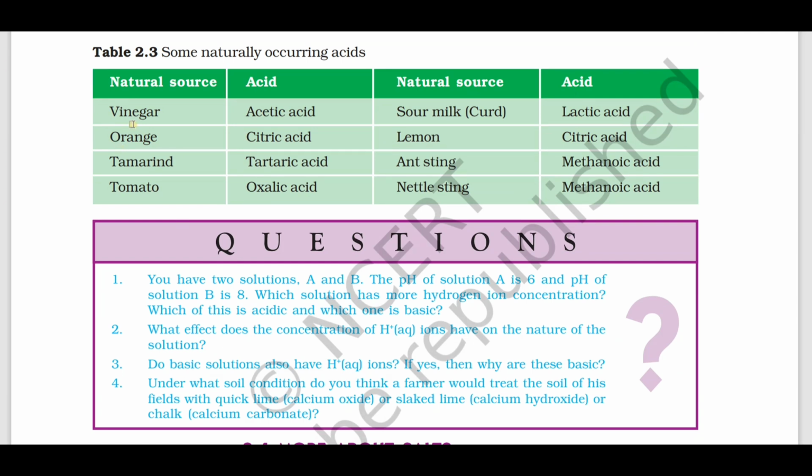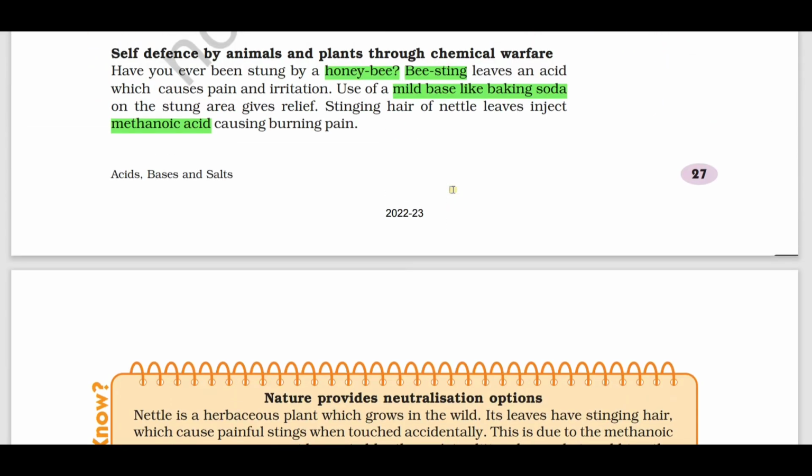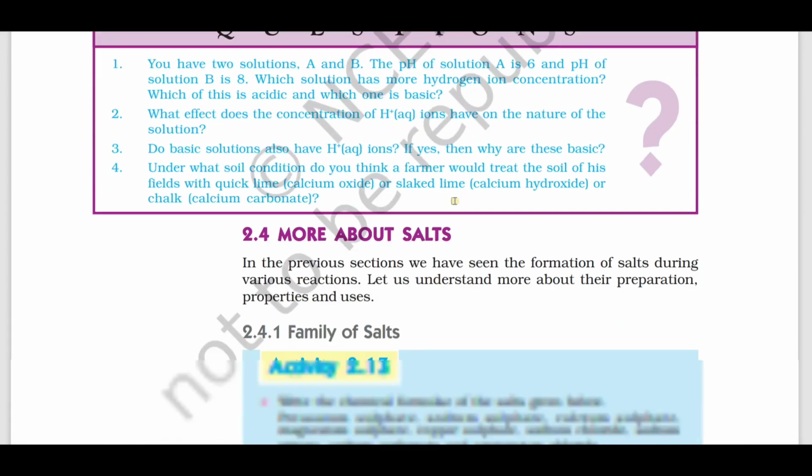So all this you can check it out. The acid present in some of the natural resources. What is acid present in curd? It is lactic acid, lemon, citric acid, tomato, oxalic acid, tamarind, tartaric acid, orange, citric acid, vinegar, acetic acid, nettle sting, methanoic acid or formic acid.